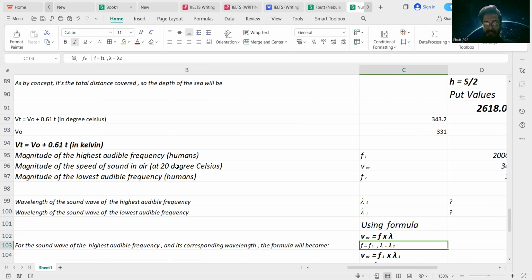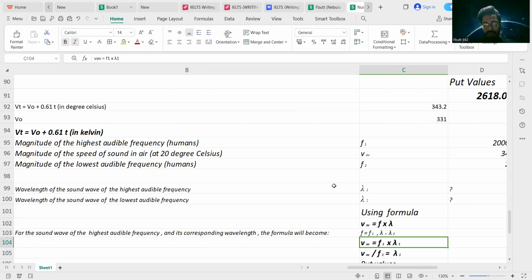So we replace f with the symbol f1 and lambda with the symbol lambda 1. Okay, so average speed is equivalent to f1 multiplied by lambda 1.